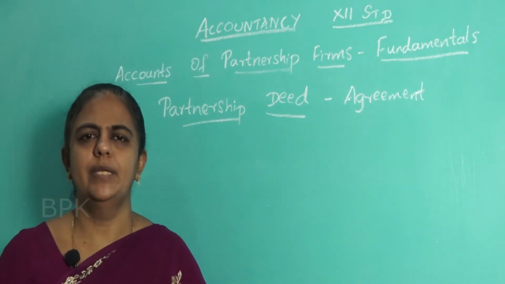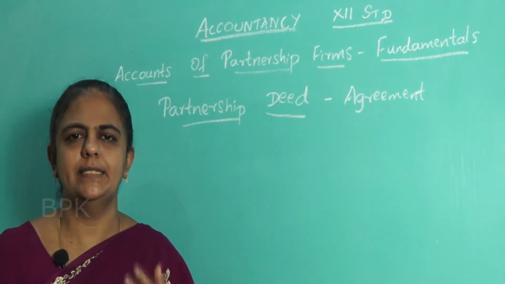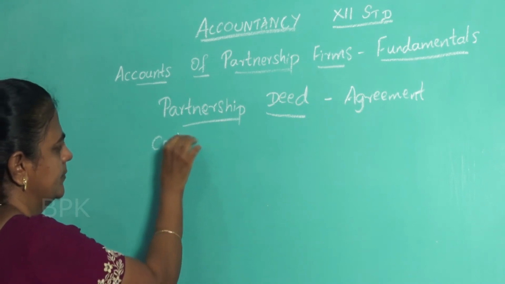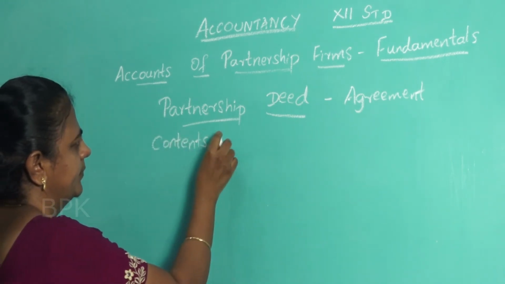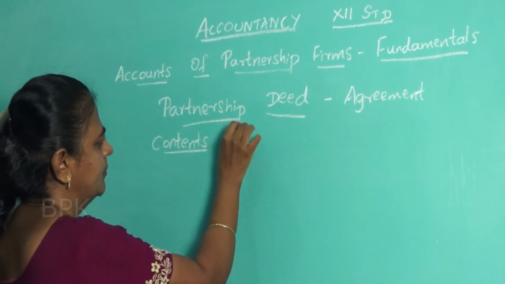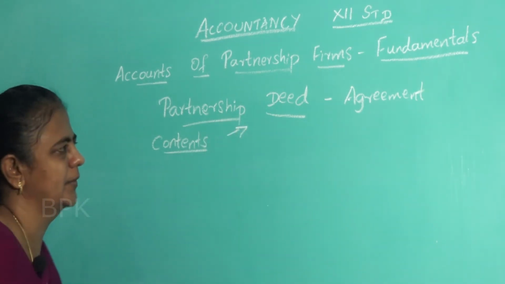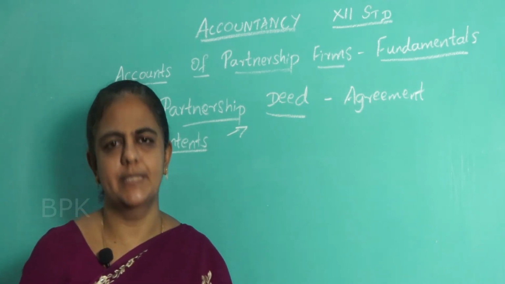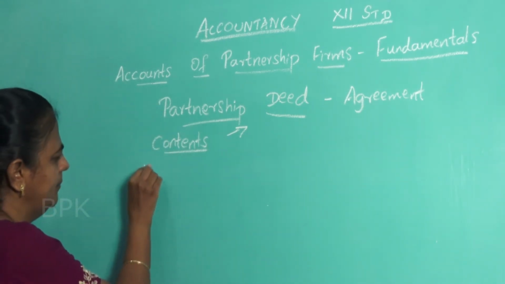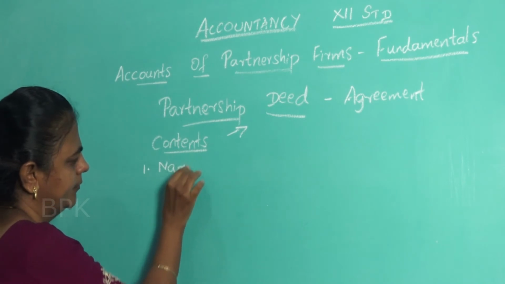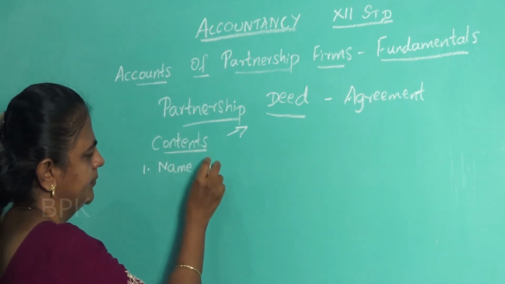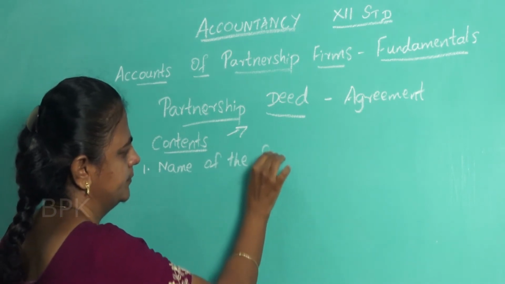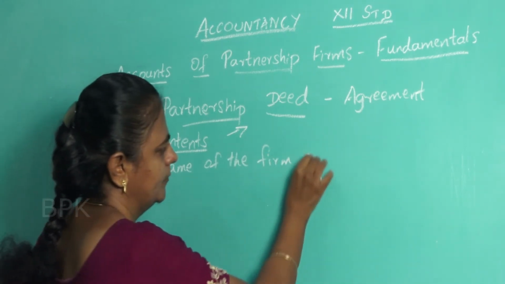Now we'll see what are the contents, what are the things that are there in the partnership deed. Contents of partnership deed. First thing, it contains the name of the firm and the nature of business.